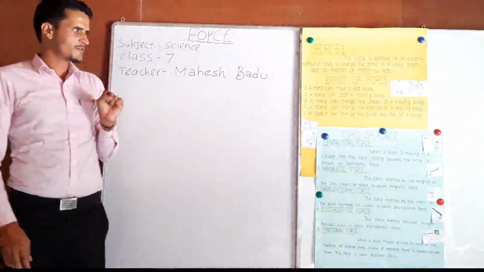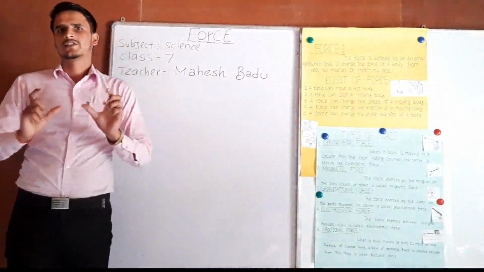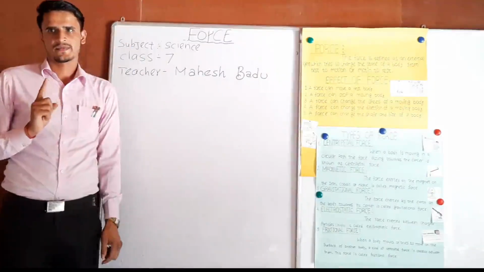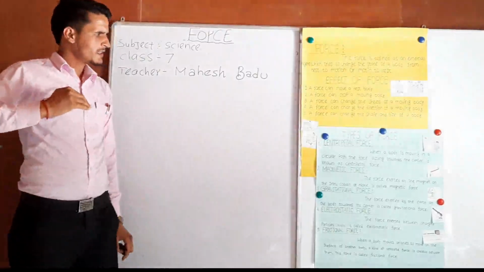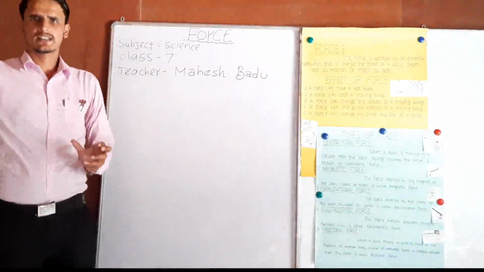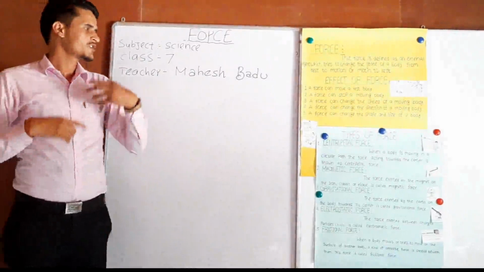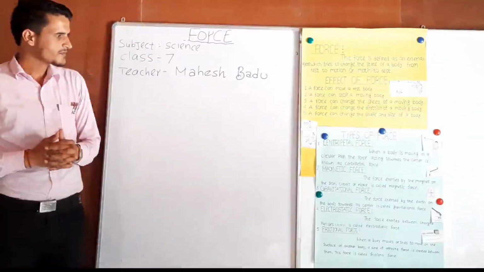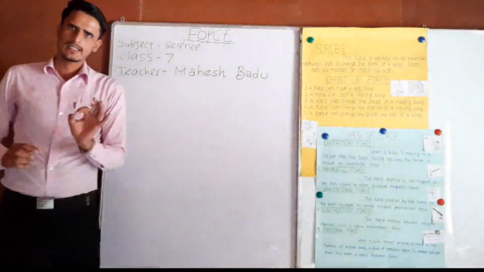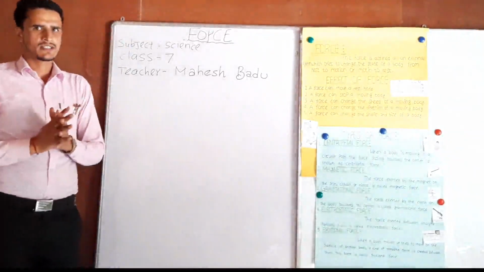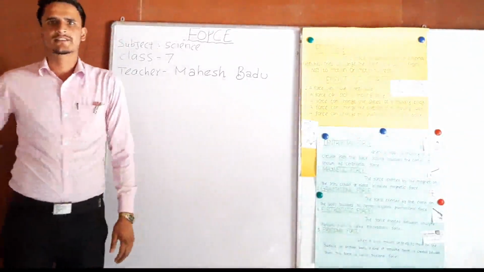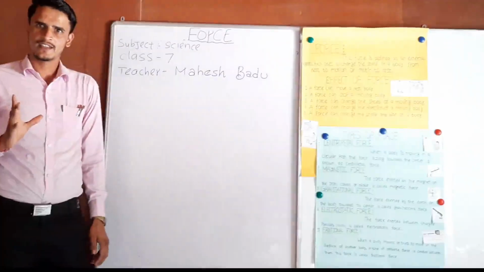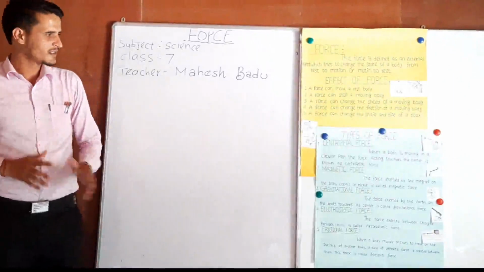For the centripetal force, the body should be moved in a circular path, and the force exerted acting outwards from the center is known as the centrifugal force. This is not on your syllabus. So, centripetal force is the force exerted towards the center when an object is moving in a circular path. Okay, understand? Good.